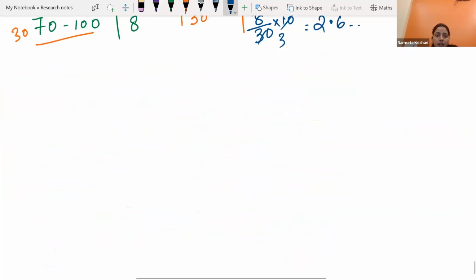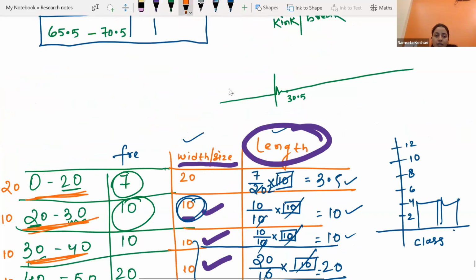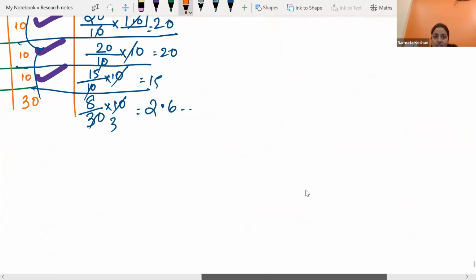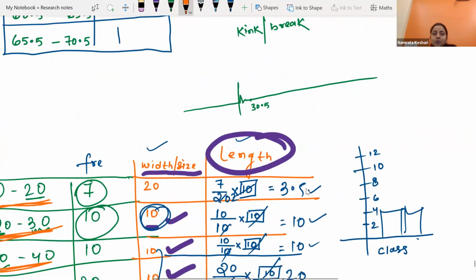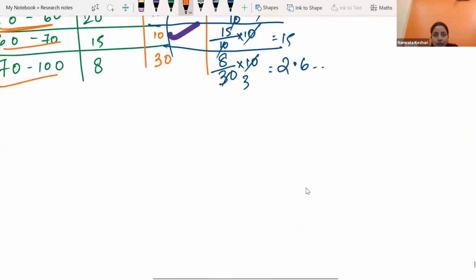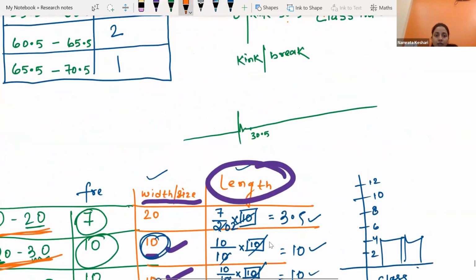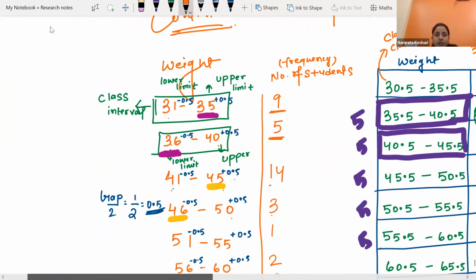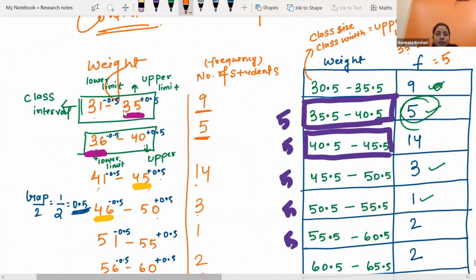Now the frequency polygon. In a histogram, there is a terminology, class mark. So while drawing a frequency polygon, at first you have to find the class mark. Suppose this is the data. The weight was given, which was not continuous.